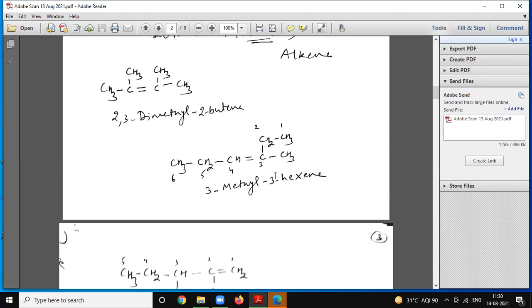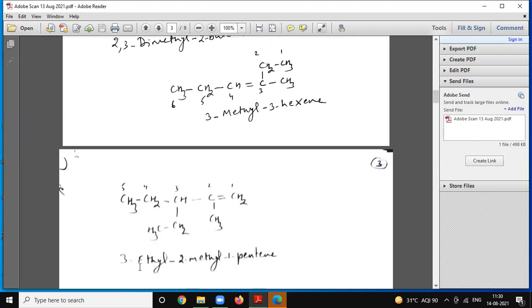Here we have to select the longest chain, and give numbering priority to the double bond: 1, 2, 3, 4, 5, 6. The substituent on position 3 is a methyl group, so it is 3-methyl-3-hexene.